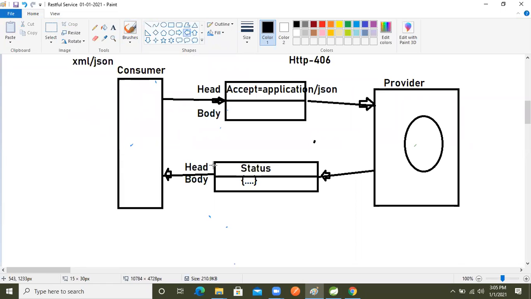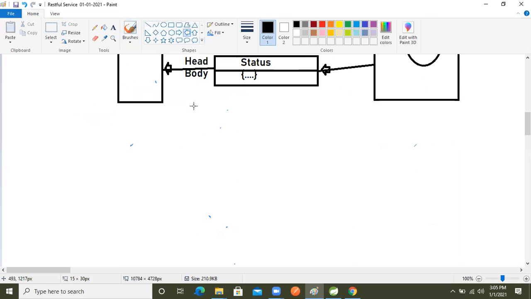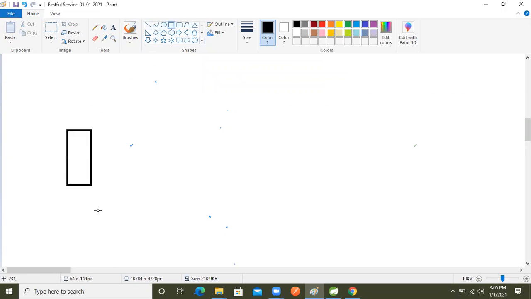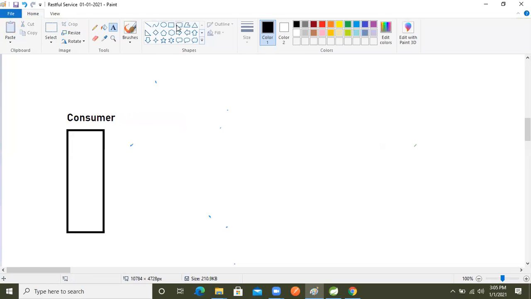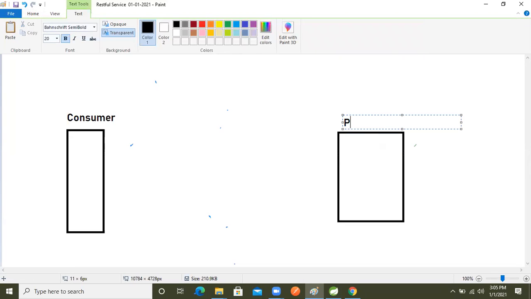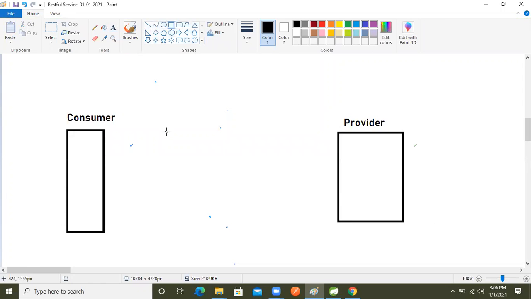If we want XML data, let's understand that also diagrammatically. So this is our consumer application, and here is our provider application. Now again the consumer will make the request.